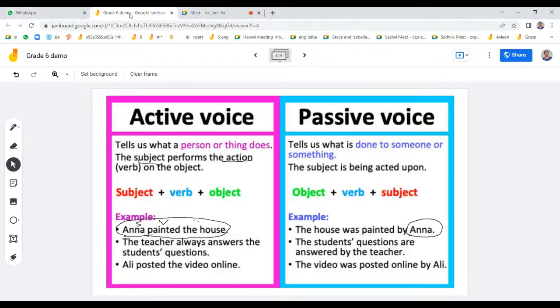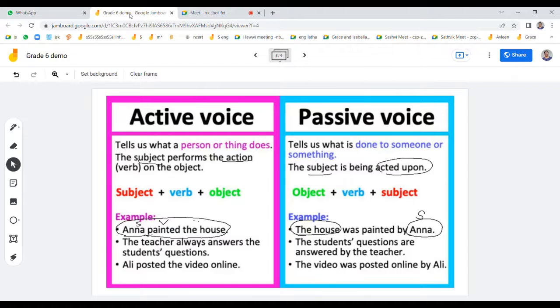And see here, you are telling that this was done by someone. It's a passive voice. In passive voice, the subject is being acted upon. See here, the house comes first. The object comes first. So the object, the house, was painted by whom? Anna. The subject comes at the last. And we'll see another two examples also.